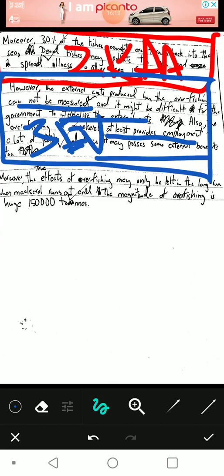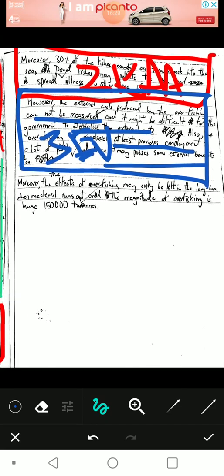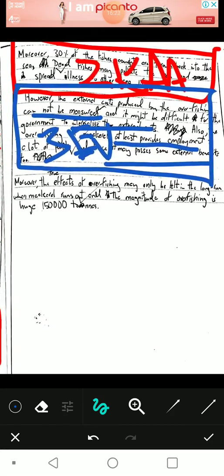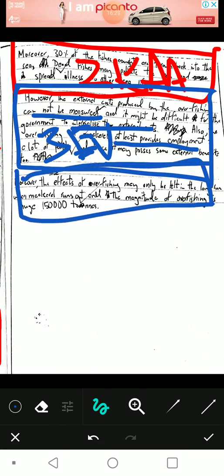Moving on, the last one. Moreover, the effects of overfishing may only be felt in the long run. When mackerel runs out and the magnitude of overfishing is huge, 150,000 tons, the effects may only be felt in the long run. So there's no issue in the short run. First of all, that's my argument, and it's kind of a repetition. So I'm not going to give it 2 marks or anything. It's just 1 mark. It's an evaluation for sure, because long run, short run, 90% of the time these arguments are evaluation.